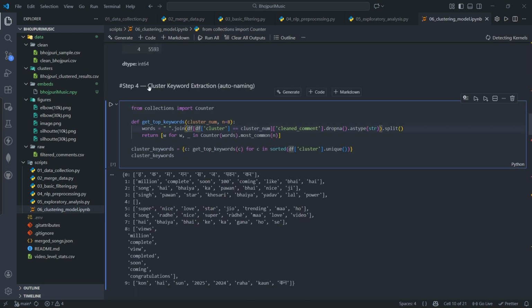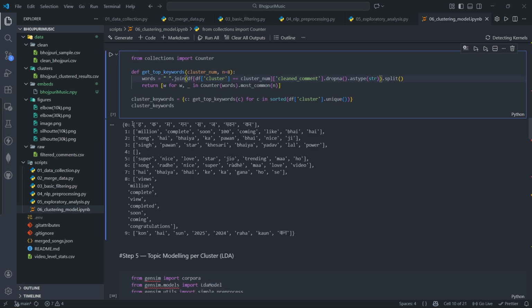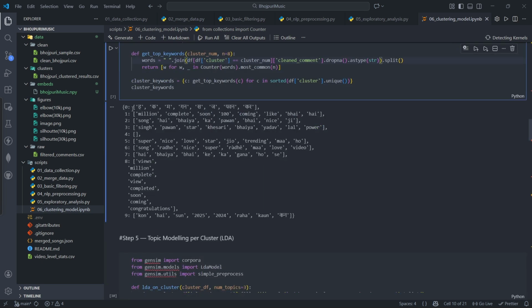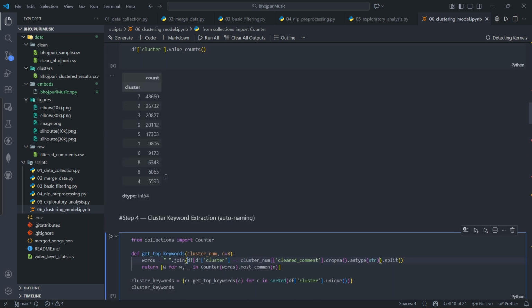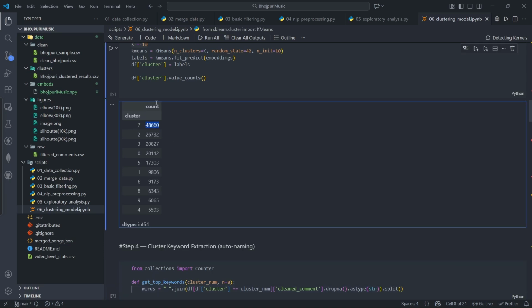Now for the cluster keyword extraction, we will take the 10 clusters we made. As we can see, the 0th cluster got ha, ka, ma, na, guns, and so on. And here we can see the 7th cluster got the most counts.